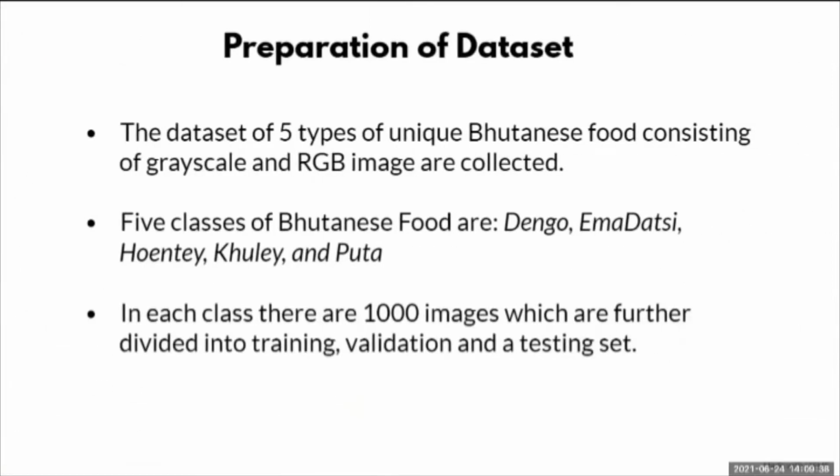One of the most important aspects of this project is to come up with a Bhutanese food dataset, since there is no publicly available dataset for Bhutanese food. So for this, a dataset of 5 types of Bhutanese food, consisting of grayscale and RGB images, was collected. The 5 classes that have been identified are Dengo, Emadate, Hente, Kule, and Puta. In each of the classes, there are 1,000 images, summing up to 5,000 food images in the dataset, which was further divided into training, validation, and testing sets.